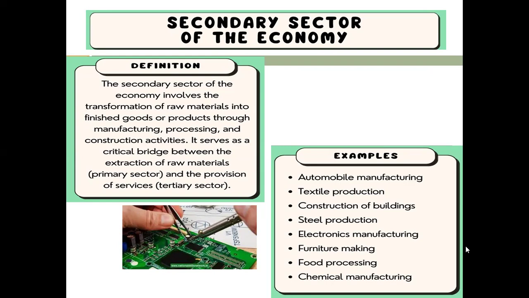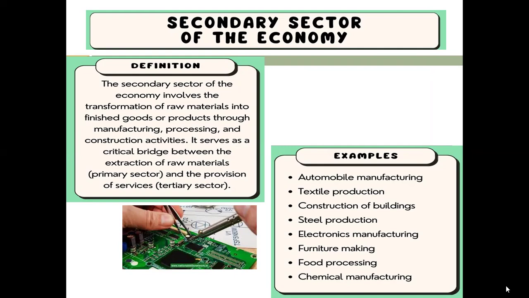Good. So there are some examples of secondary industry. Which are they? That is automobile manufacturing, textile production, construction of buildings, steel production, electronics manufacturing, furniture making. So please tell me how steel production is a secondary industry, where it gets a raw material.